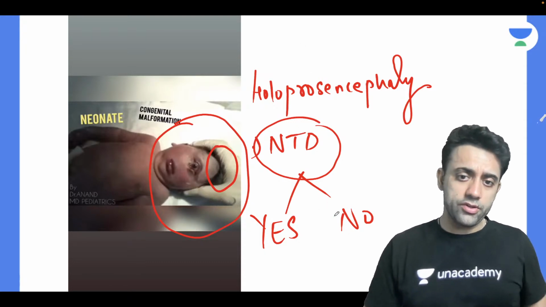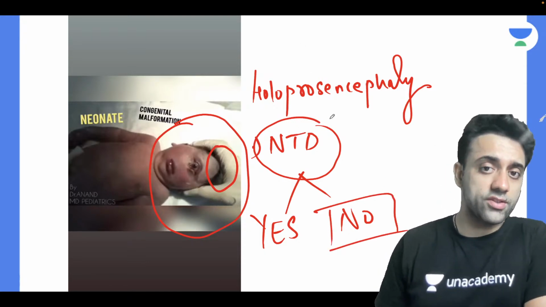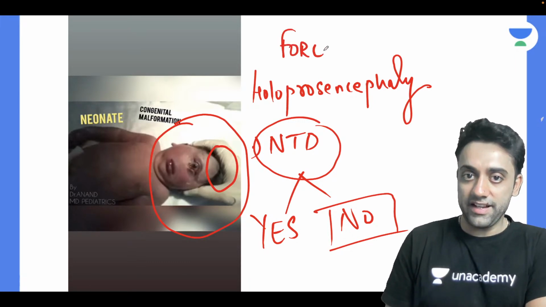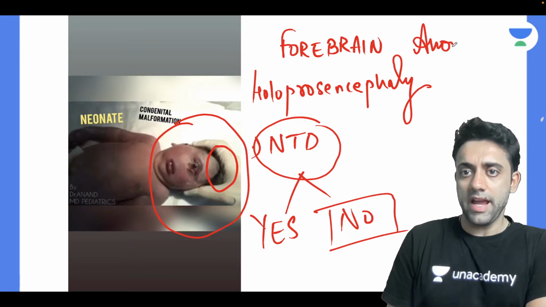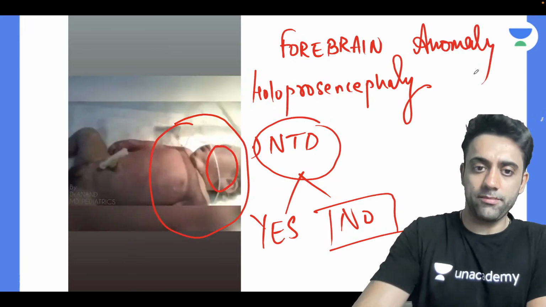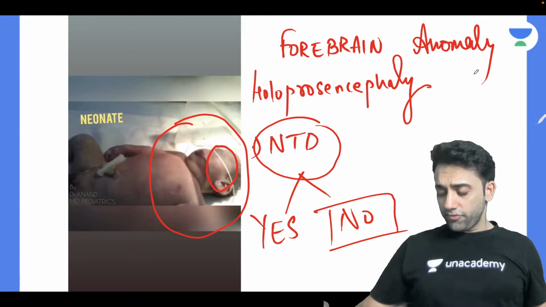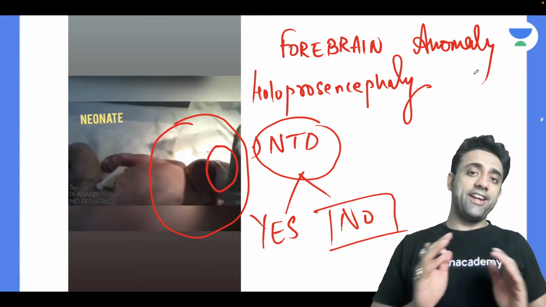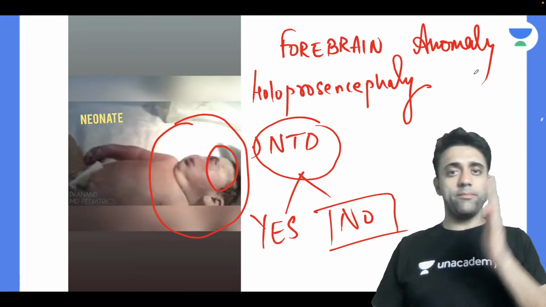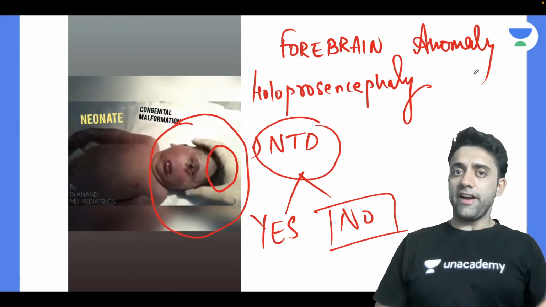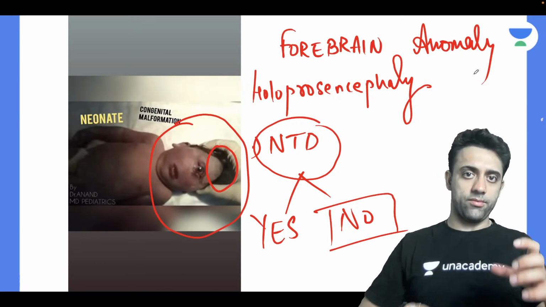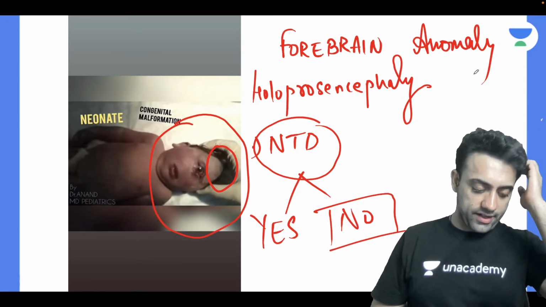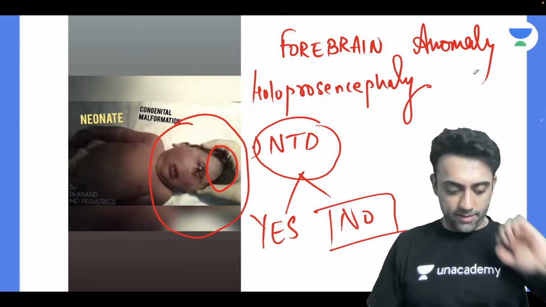And is this a neural tube defect? The answer is no. It is a forebrain anomaly. Holoprosencephaly is failure of the forebrain to divide into two hemispheres. We have forebrain, midbrain, hindbrain. The forebrain divides into right and left cerebral hemispheres, and in between we have the corpus callosum. So it is failure of the forebrain to divide into two cerebral hemispheres.